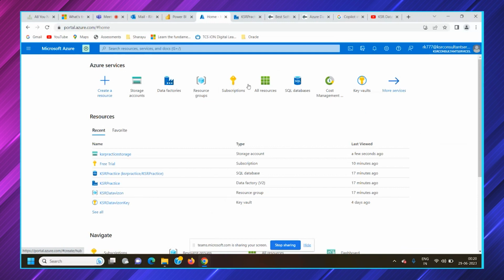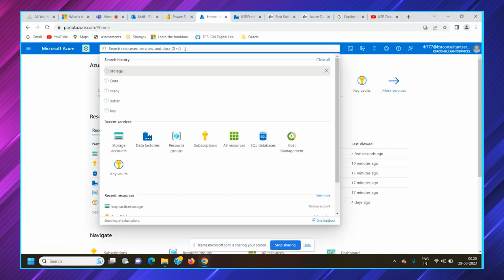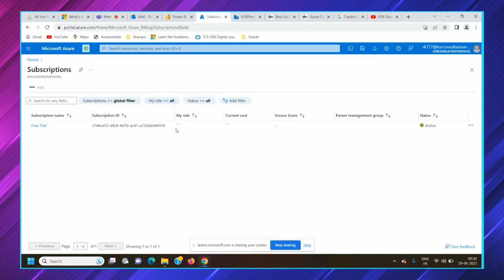Whenever we log in to the Azure portal, we need to follow certain steps, to get an idea of how the Azure portal works. As I said in the previous video, the subscription is at the topmost level, then the resource group, and then all other services in that particular resource group. Whenever you search for services, if many services are created, there would be a mess, so you can directly search for that service. But to get hands-on experience on the Azure portal, every time you should first search for subscription and follow that hierarchy.